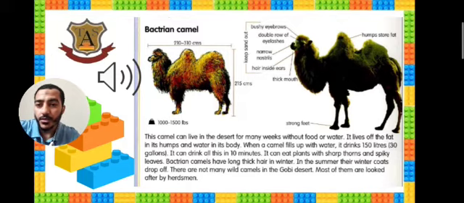There are not many wild camels in the Gobi Desert, but most of them are looked after by herdsmen. This kind of Bactrian camel is looked after by herdsmen.